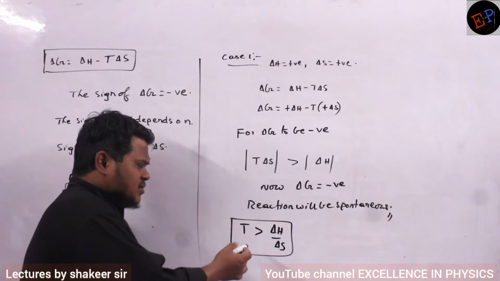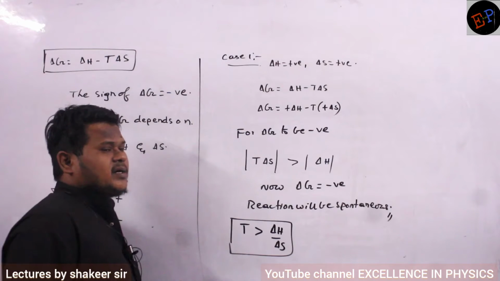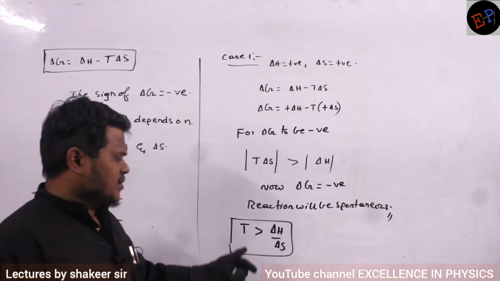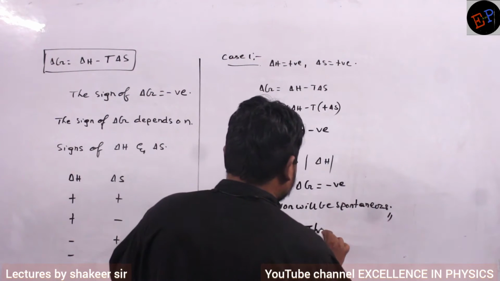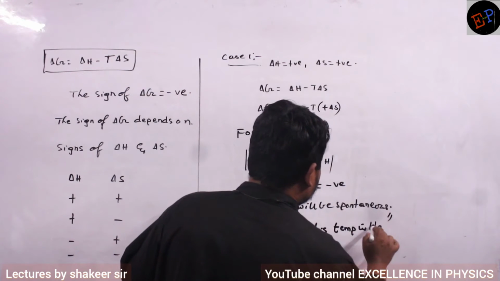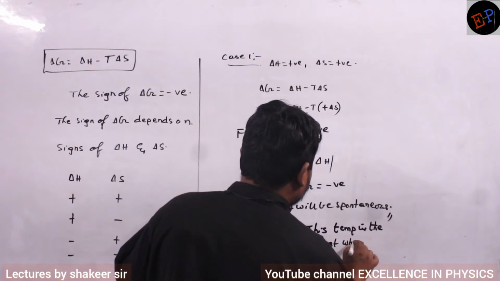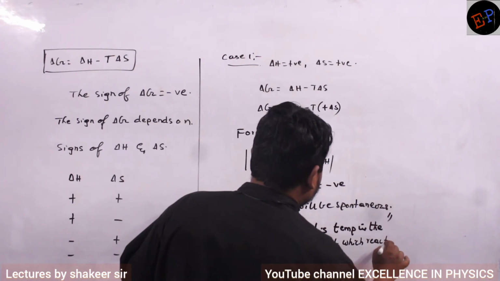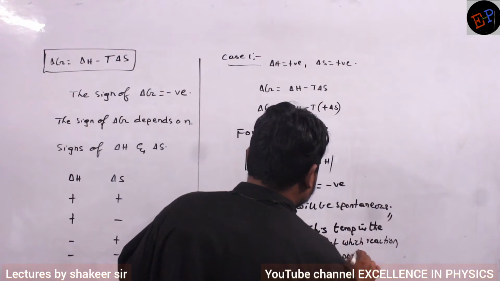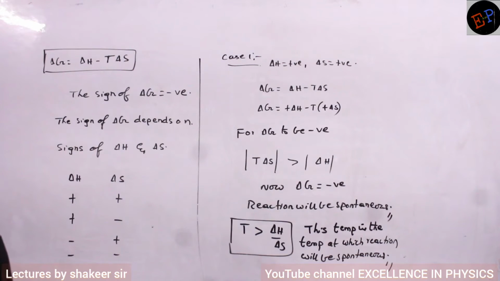Are you able to understand? So at this temperature, when temperature is greater than delta H divided by delta S, the reaction will be spontaneous. Are you able to understand? So make a note. This temperature is the temperature at which the reaction will be spontaneous. Are you able to understand me?